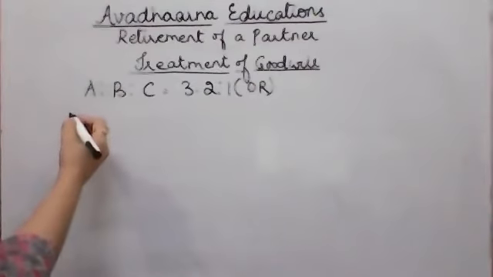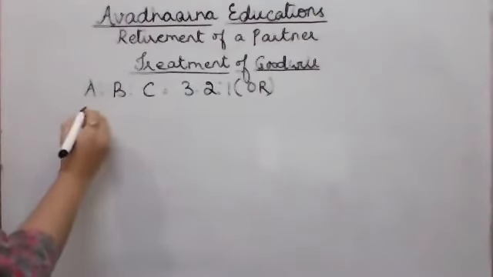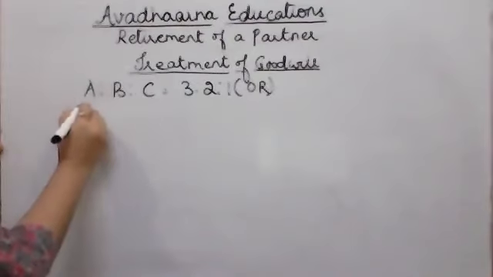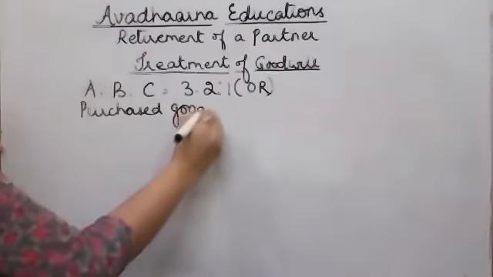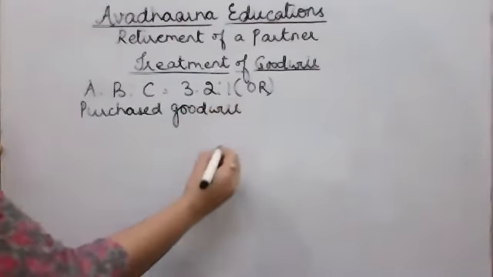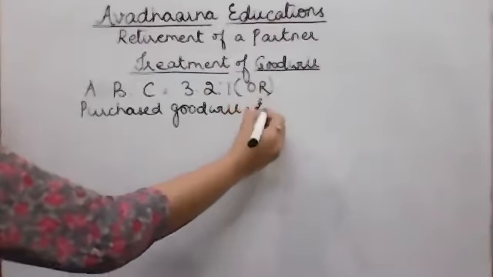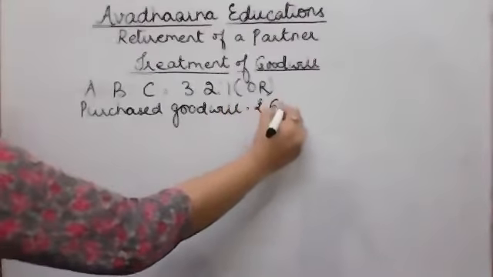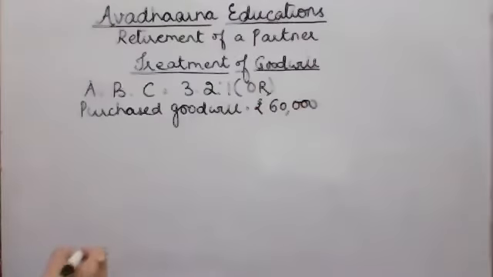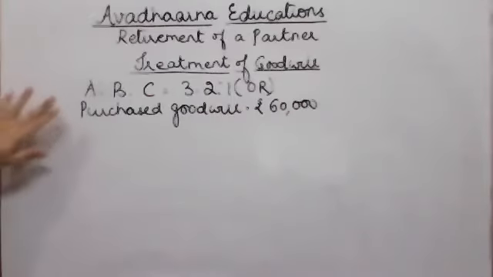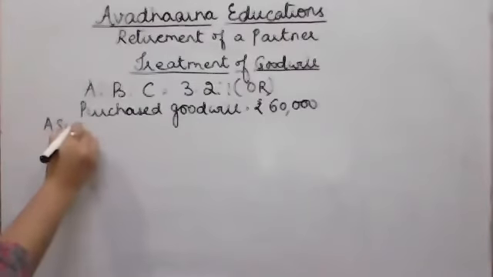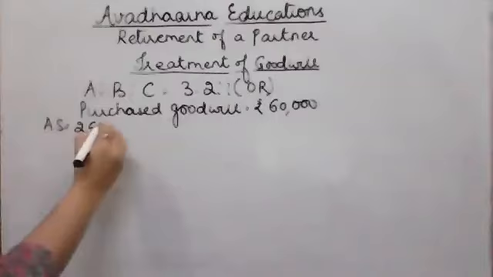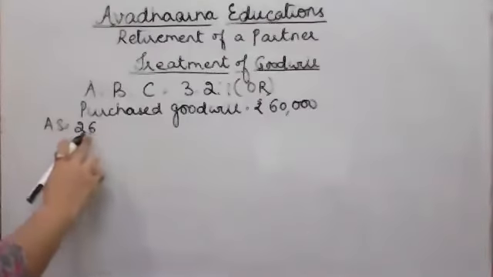Now, goodwill is appearing in the books at the value of rupees 60,000. Now, see, if it is written that goodwill is appearing in the books, it means that this is the purchase goodwill which is shown in the balance sheet on the asset side, and this goodwill is given in the books of account as rupees 60,000. Now we know that this purchase goodwill, according to accounting standard 26, is to be written off at the time of reconstitution of the firm.